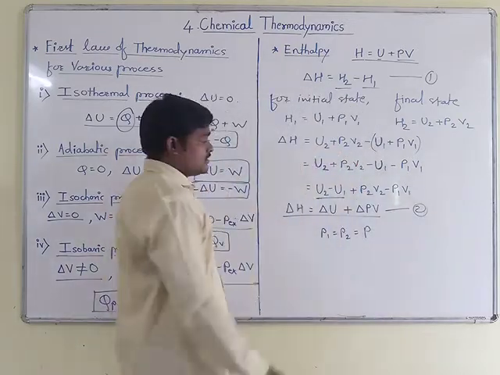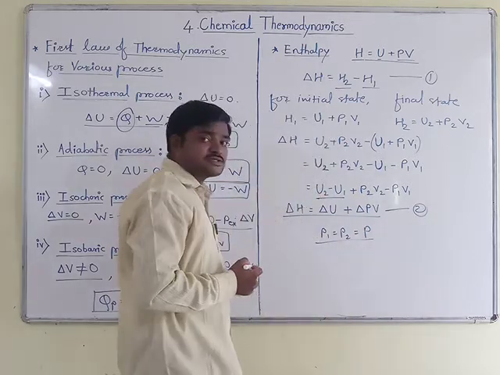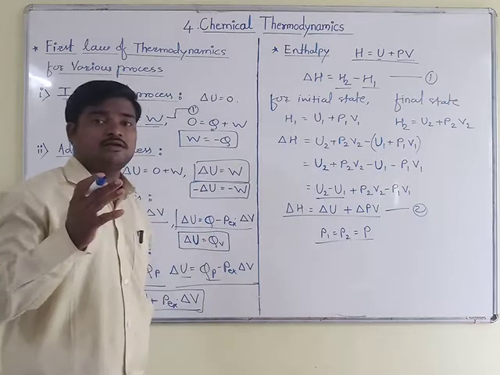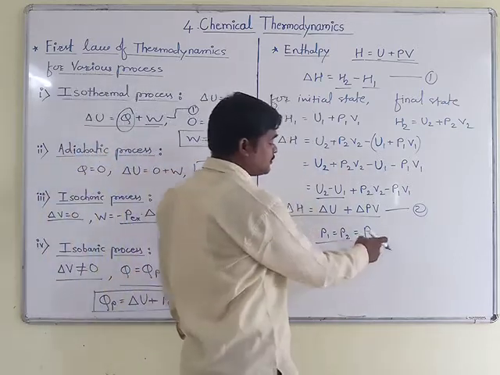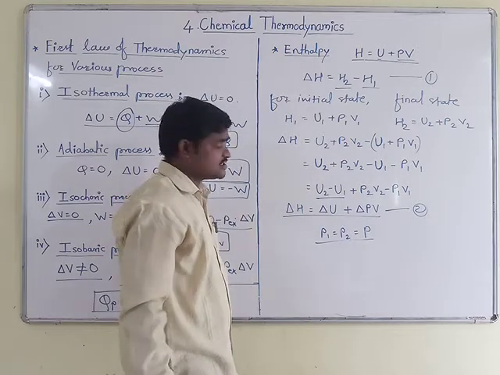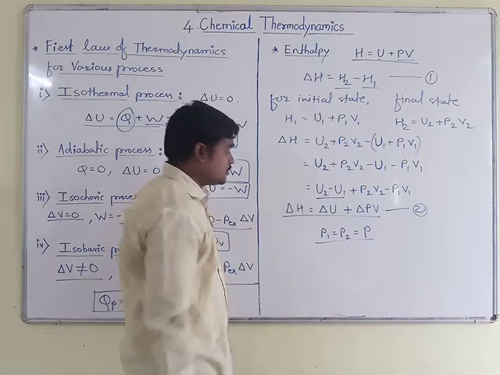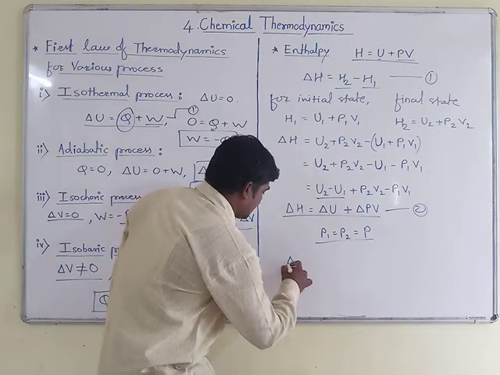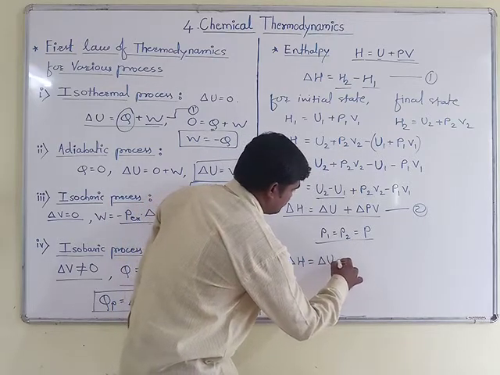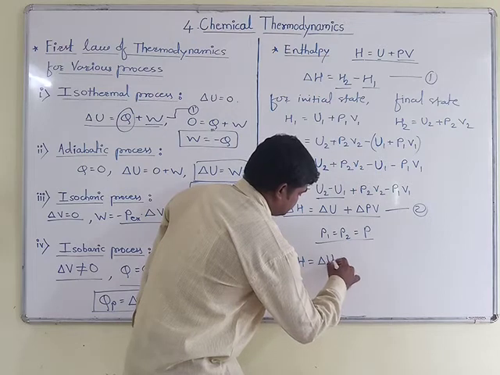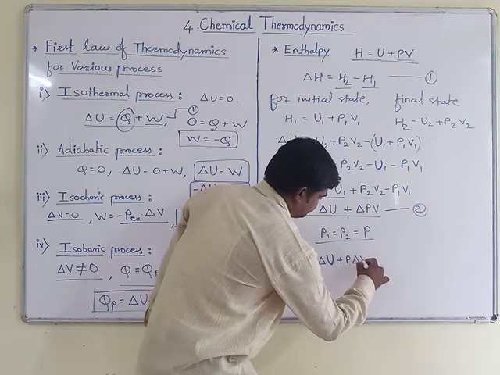Okay, so as I have stated here, both the pressures, inside and outside, if the pressures become equal, then instead of P1 and P2 I will write the single term P. Then I have to make that modification in equation number 2. Then you will get this equation: delta H is equal to delta U plus P delta V.